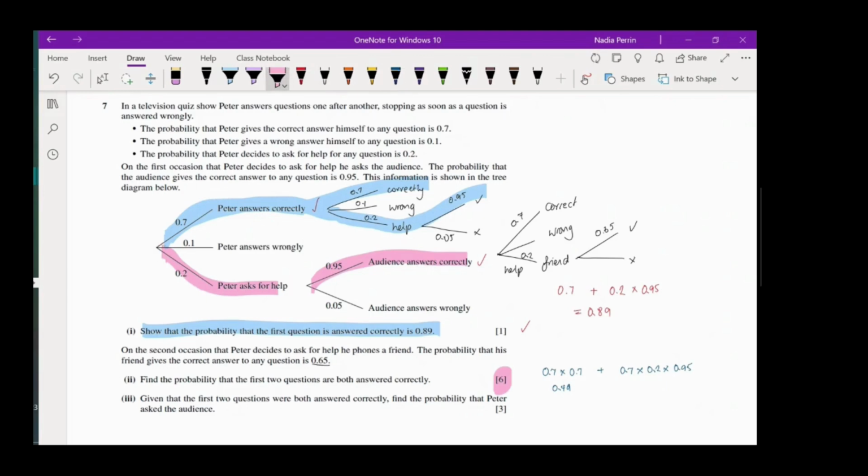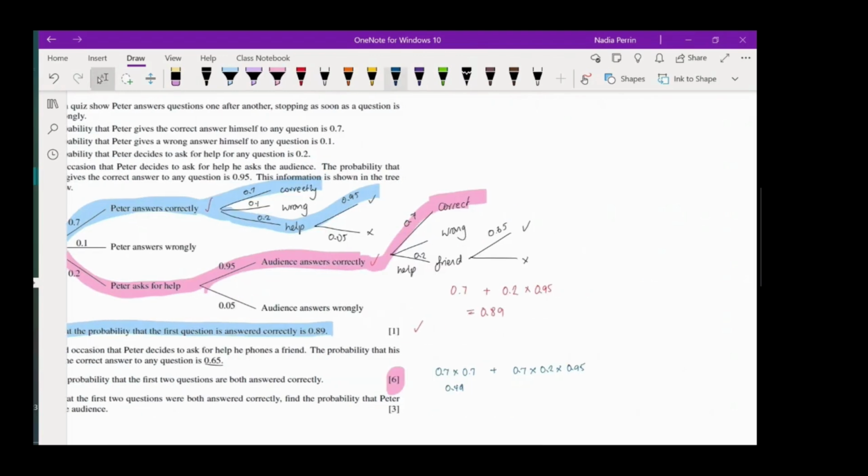he might ask for help with the first question, get it right, and then just get it right by working it out himself, so not asking for help for the second one. So that next one, running out of room here, there's so many things going on, is that he asks for help, the audience gets it correct, and then he simply answers the second question correct. So both of those end up with the same numbers. So we're looking at 0.133 for both of those.